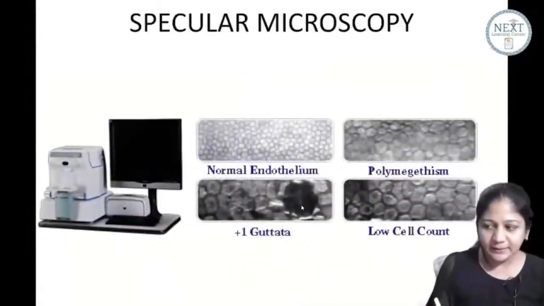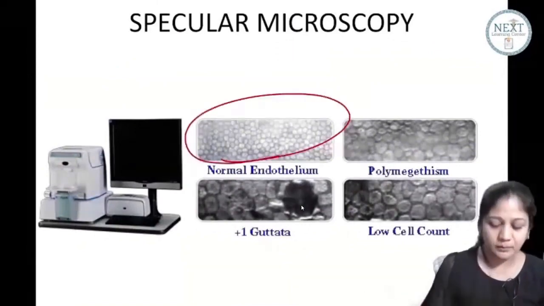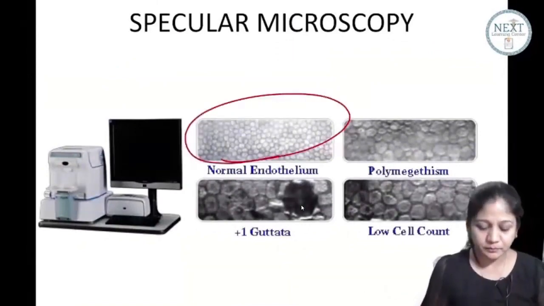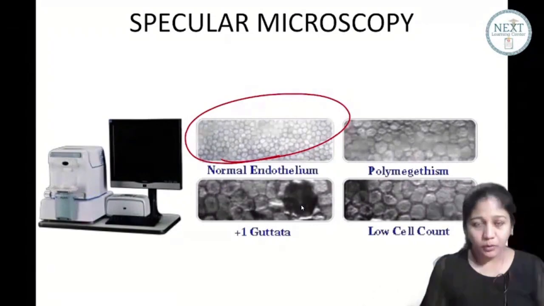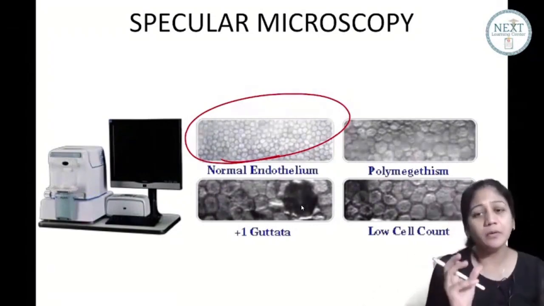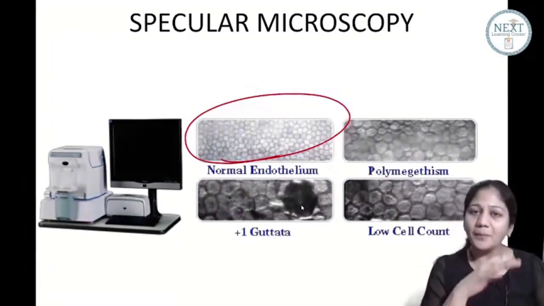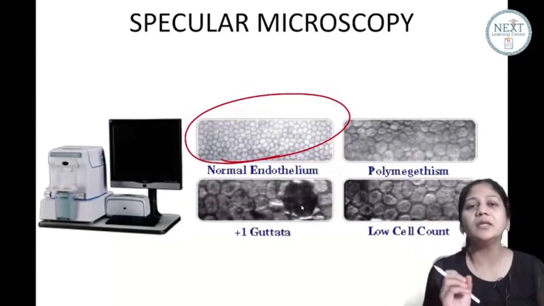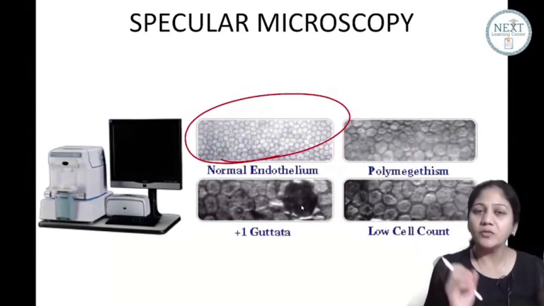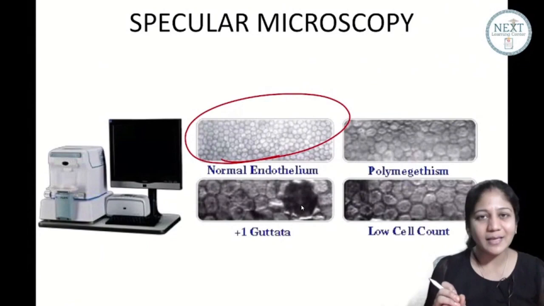Kindly see guys, this is your normal endothelium. We all have a typical number of endothelial cells. There should be a normal endothelial cell count, which is approximately 2500 cells per millimeter square.